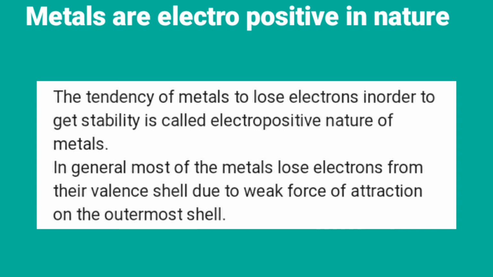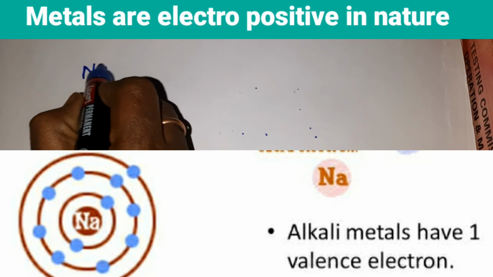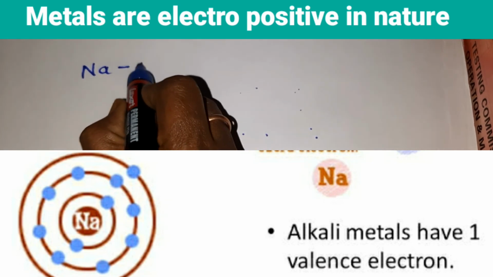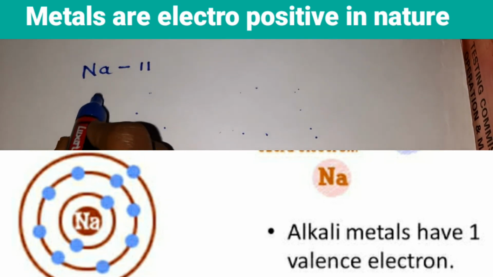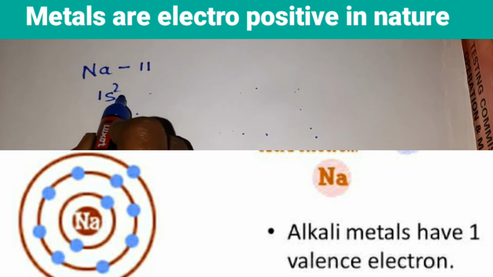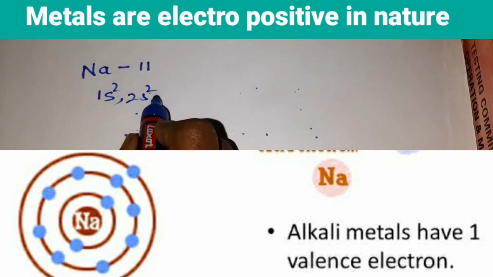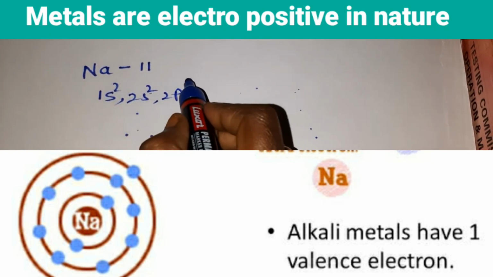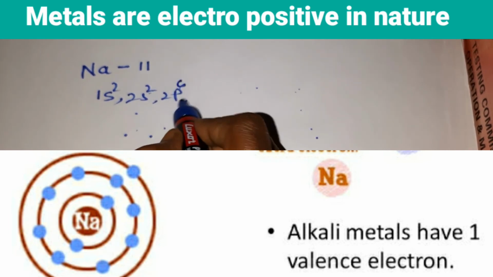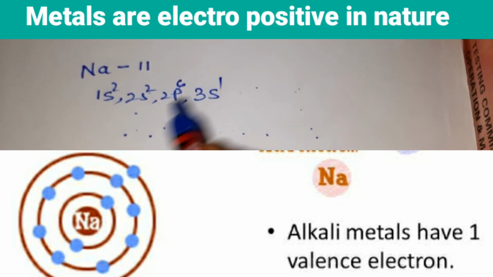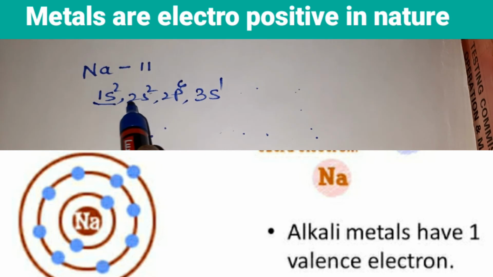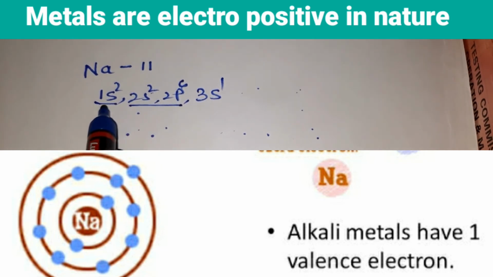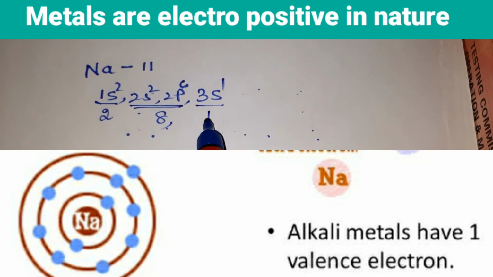So for example, you can take sodium, children. Sodium, Na, the atomic number of sodium is 11. When you write the electronic configuration, 1s2, 2s2, 2p6, 3s1. Okay, children. So in the first shell there are 2 electrons, the second shell has 8 electrons, and the third shell has 1 electron.